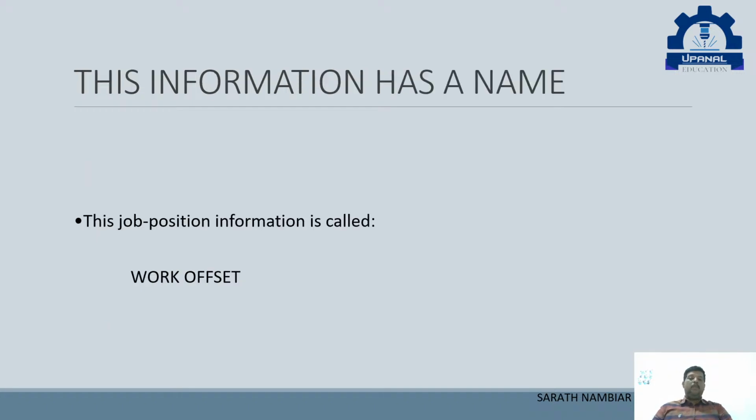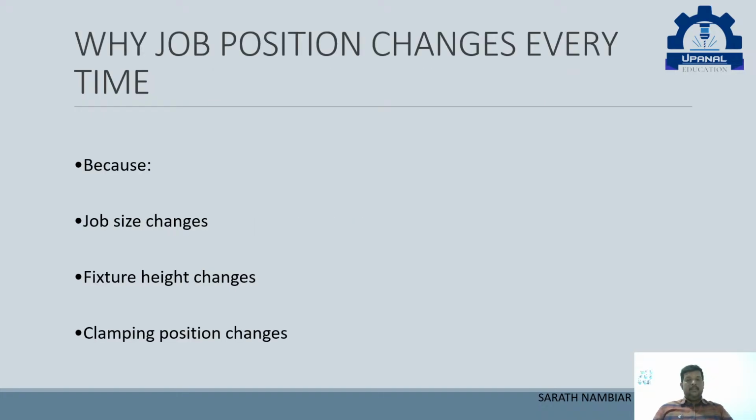So this job position information is called the work offset. Now, why is this very important? Why does it change? This job position, or the work offset, changes because the size of the job may change.